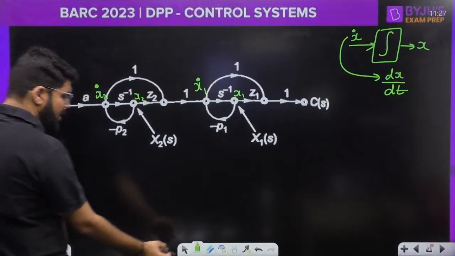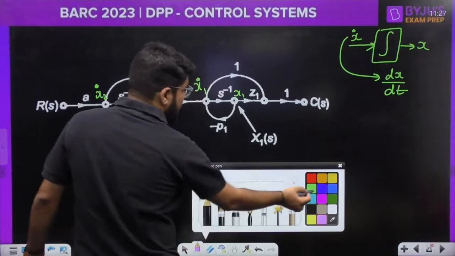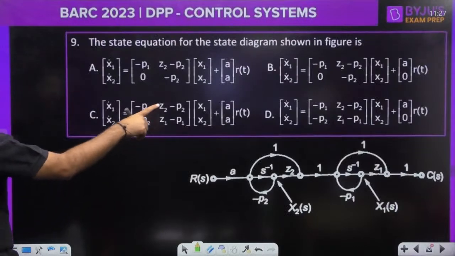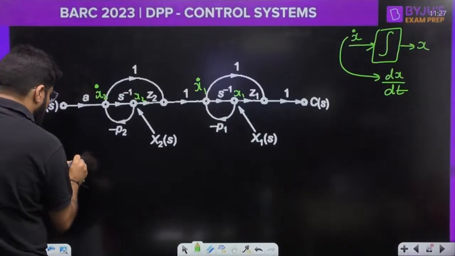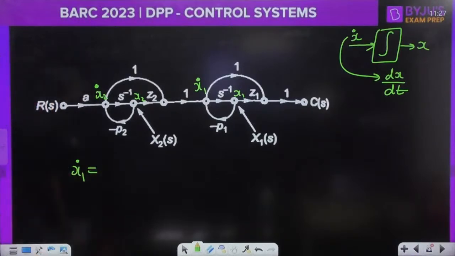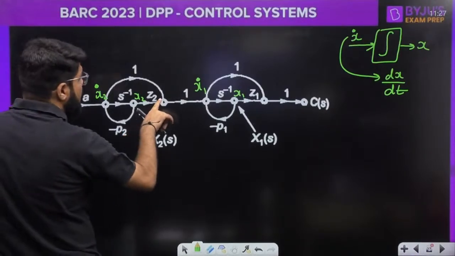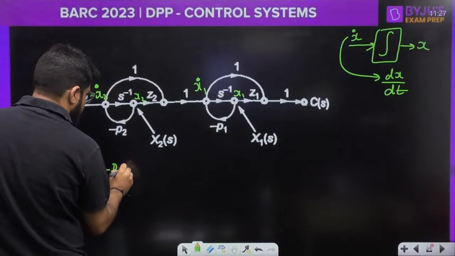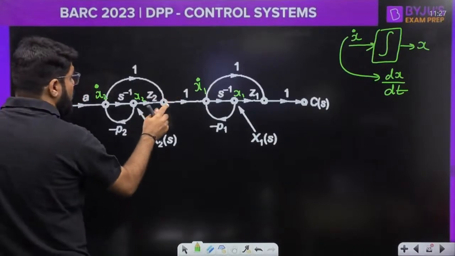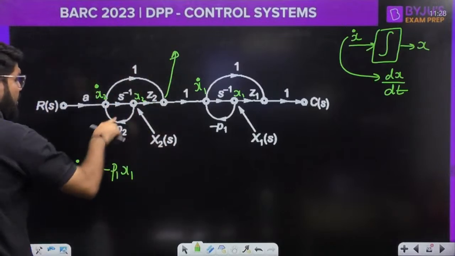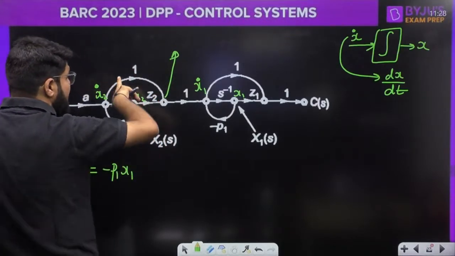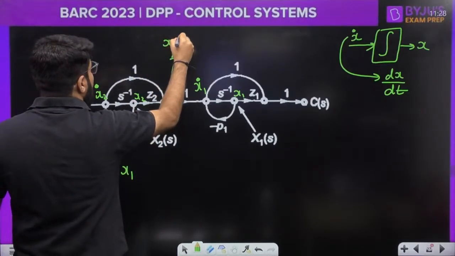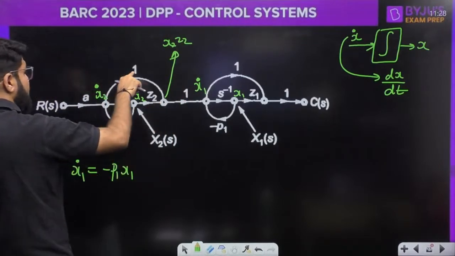Okay, great. Now let me write down the equations. What is the value of x1 dot? Only state equations are expected. Correct. So x1 dot has this feedback line, minus p1 x1, plus 1 into what? We need to find this, because this is not a simple node but a summing node with incoming lines. One of them is x2 z2, and one of them is x2 dot.